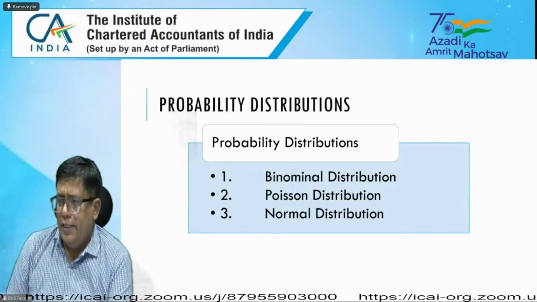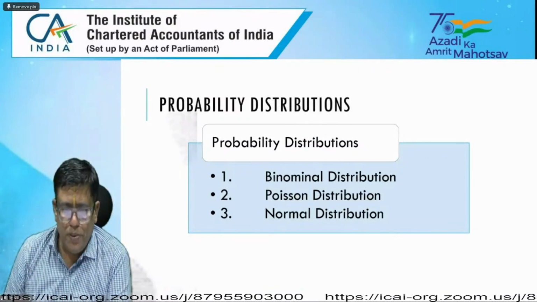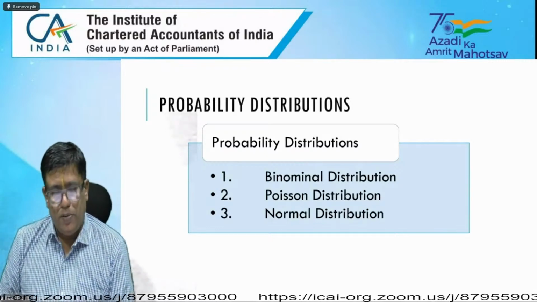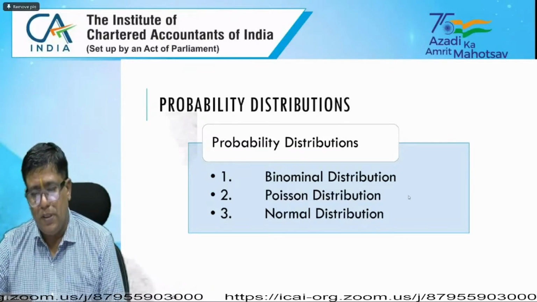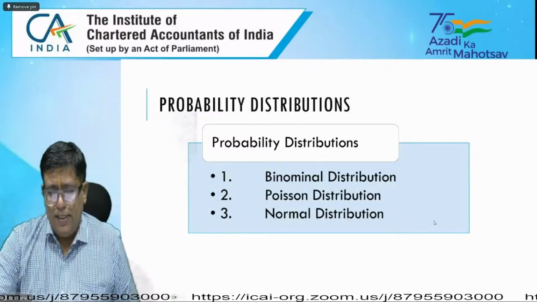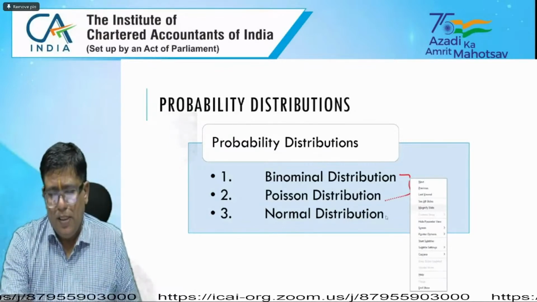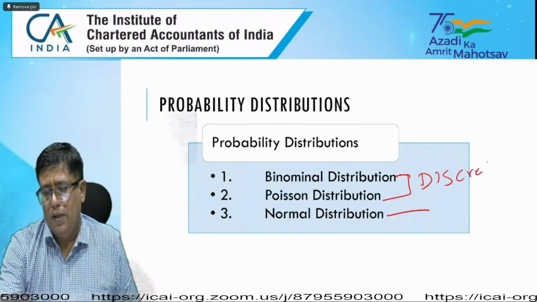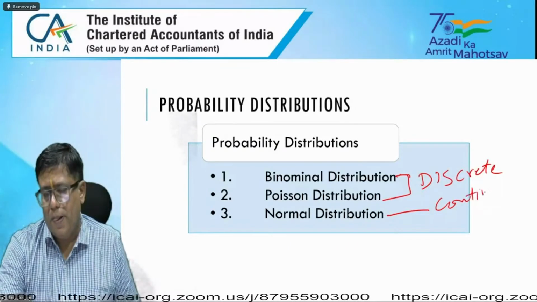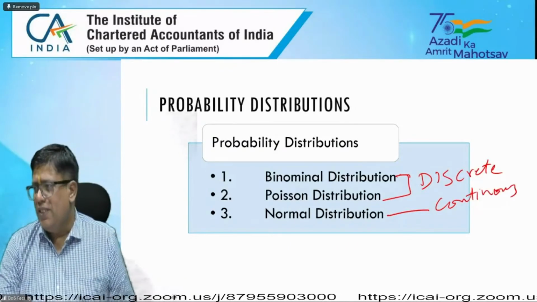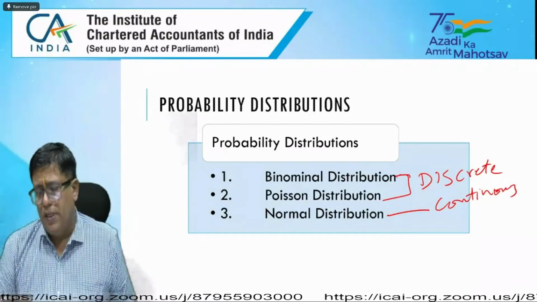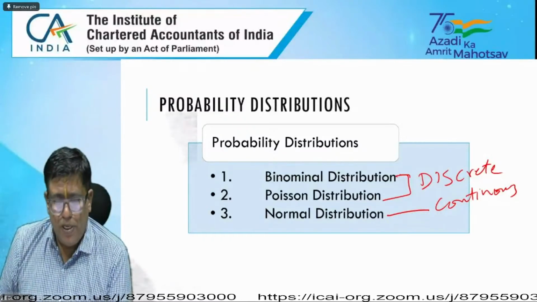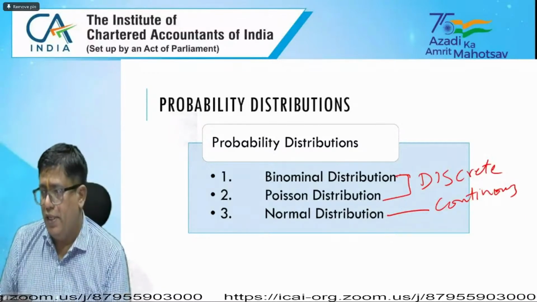You know very well that in the study material, under probability distributions, there are binomial distribution, Poisson distribution, and normal distribution. These three distributions: binomial and Poisson are discrete distributions, and normal is called continuous. As far as the syllabus is concerned, we have framed it accordingly, so normal distribution is part of the continuous distributions here.